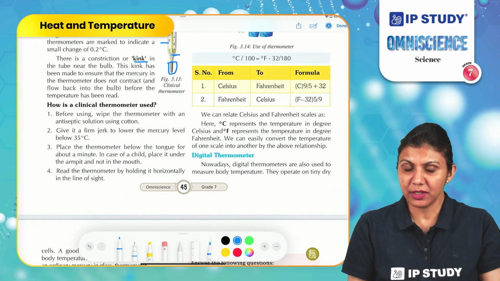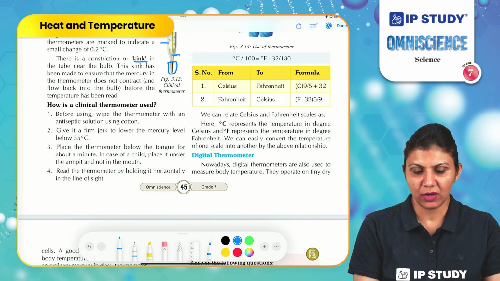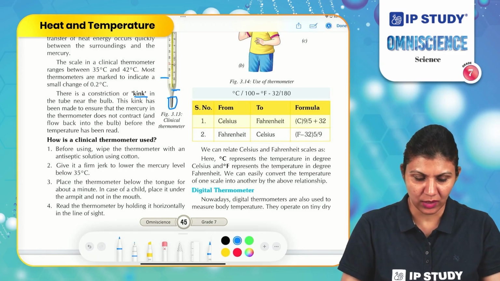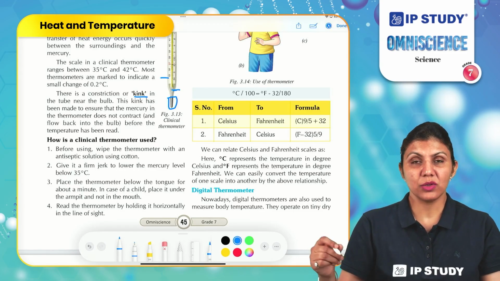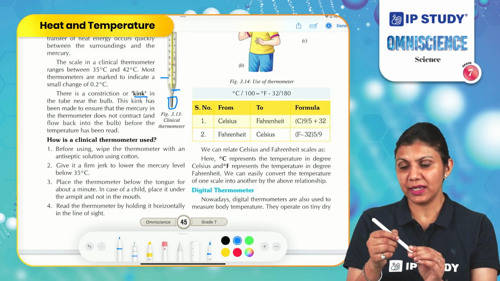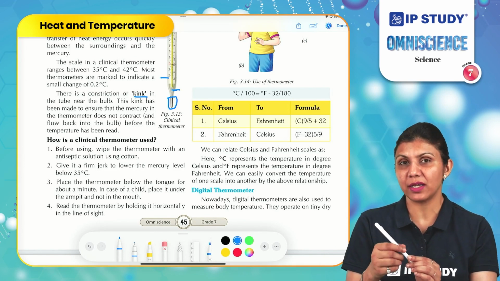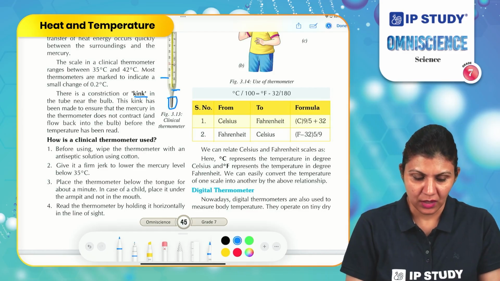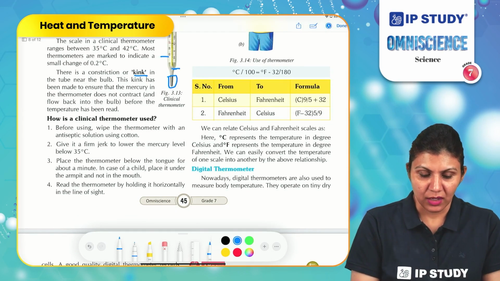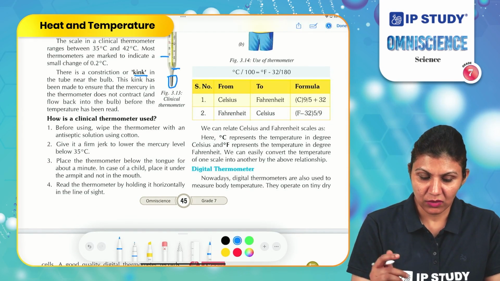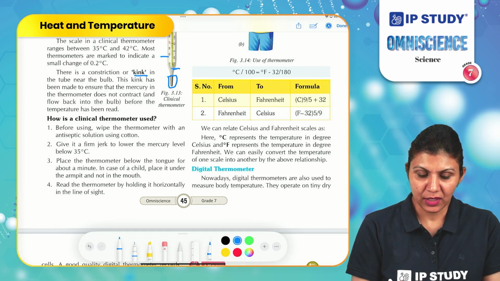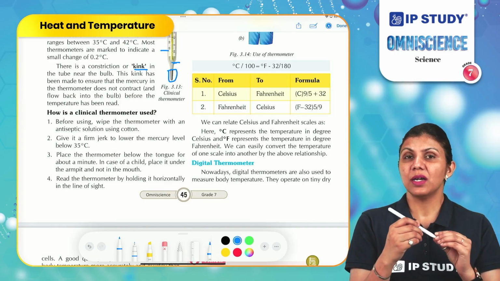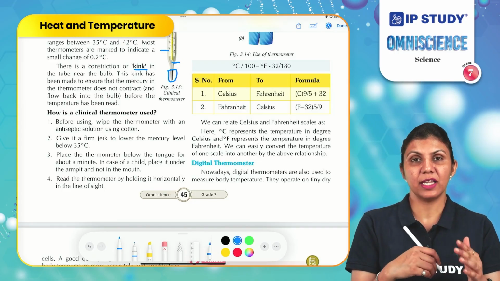How is a clinical thermometer used? Before using it, always clean it and wipe it with an antiseptic solution or clean water. Give it a firm jerk so that if the mercury is high in the capillary, above the kink, it will fall when you jerk it. It will come back into the bulb. Place the thermometer below the tongue for about a minute. In the case of a child, you can place it under the armpit, as mercury is harmful. If it is consumed, it can be poisonous.